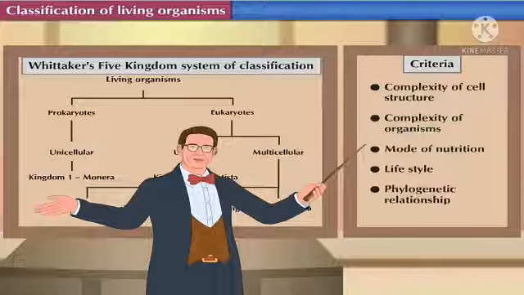After that, multiple cell organisms came into existence. So phylogenetic relationship is nothing but the cycle into which the first organism comes, and after that which organism comes. So it is in the cycle of prokaryotic to eukaryotic and unicellular to multicellular. So these were all the 5 criteria on which Whittaker classified the living organism into 5 kingdoms.